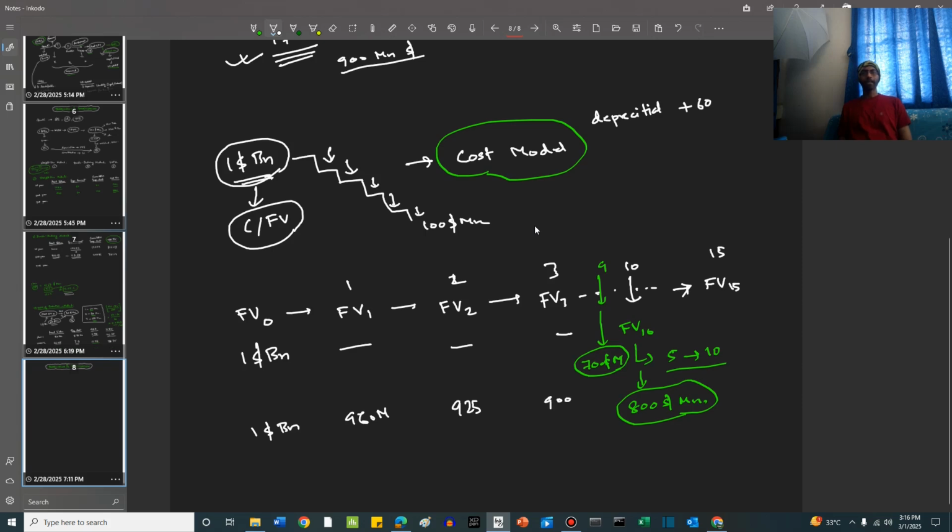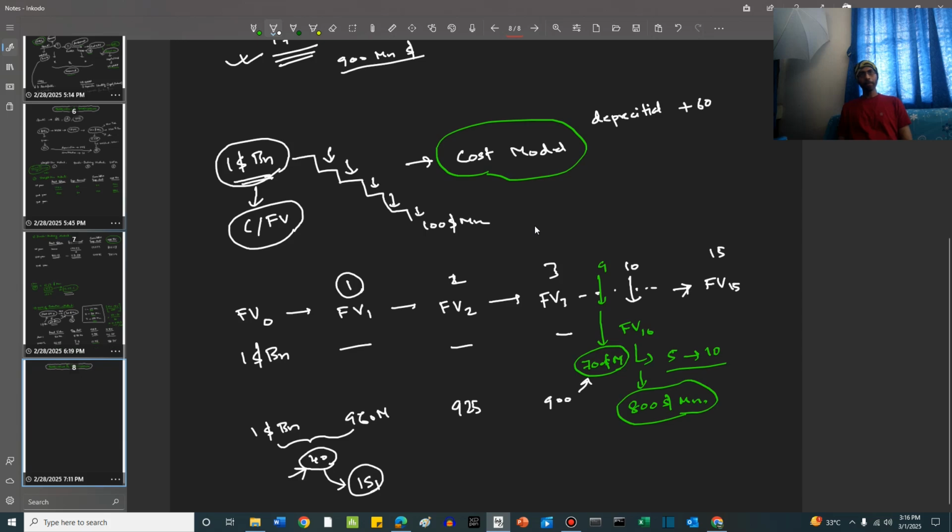Like this, the value reduced to 700 million at period 9, right? Now, this first reduction of 40 million is recognized as part of depreciation in the income statement, right? This is for period 1. Income statement 1 will have this additional expense. This is due to depreciation, minus 40, right?